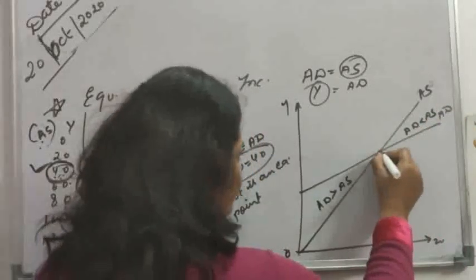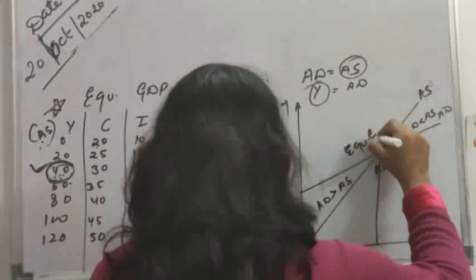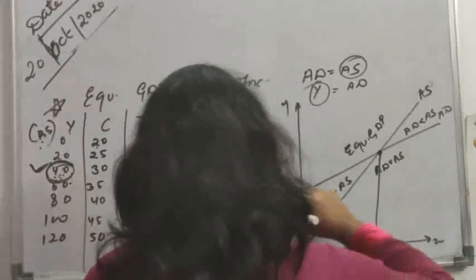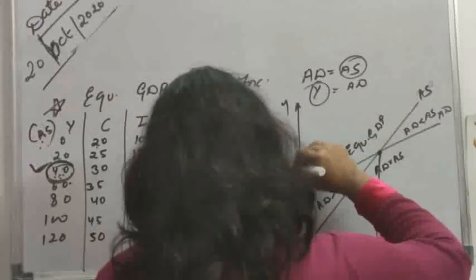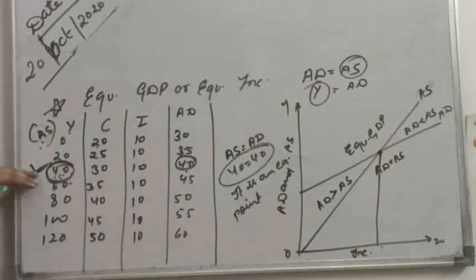So when AD equals AS, it is known as equilibrium GDP or equilibrium income. Clear? So equilibrium is struck at the 40 level of income where AS and AD are equal to each other, or both the lines AS and AD intersect each other at point E.